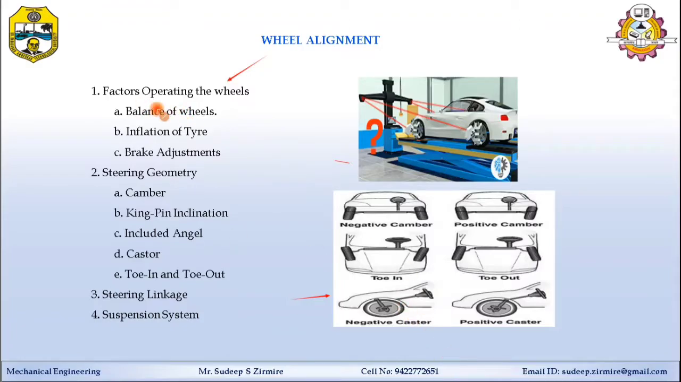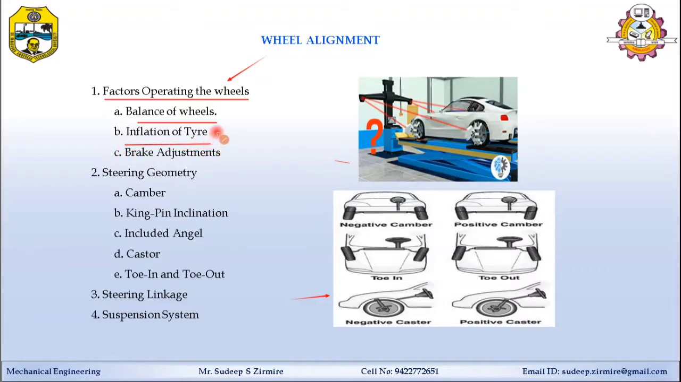The first point is the factor related to the wheels. So balance of wheel is necessary in wheel alignment. Wheel should be balanced statically or dynamically. When wheels are at rest, they should be balanced, and even in the running condition, the wheel should be balanced. Second one is the inflation of tire.